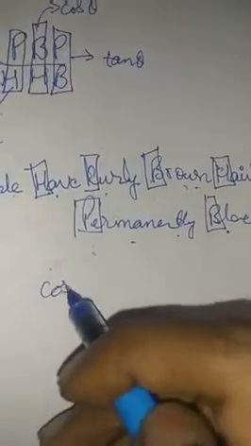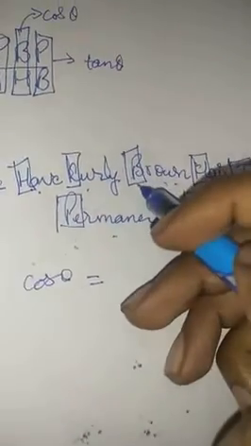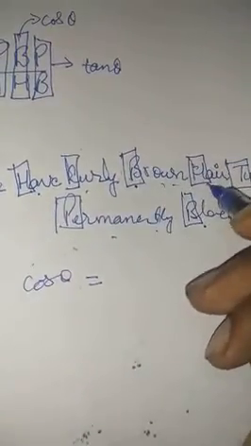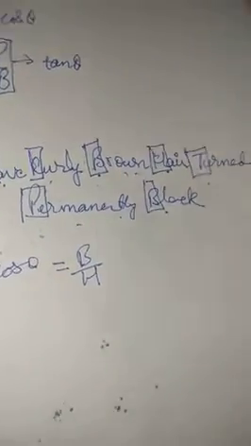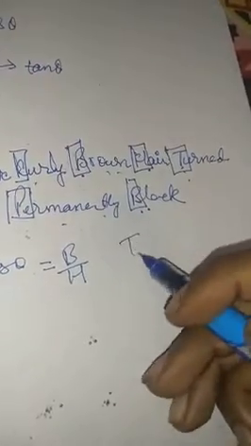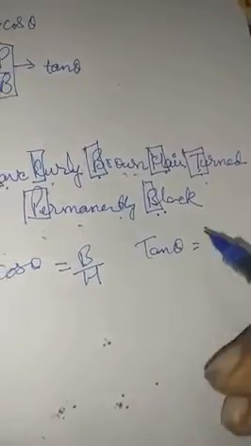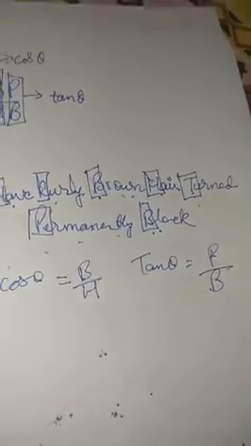Curly brown hair. C means cos theta. We are going in a continuation form. Alright. Cos theta is equal to base upon hypotenuse, B upon H. And turned permanently black, T refers to tan theta, permanently P, and black, B.